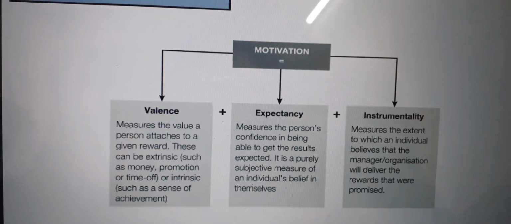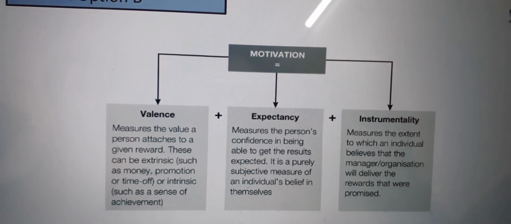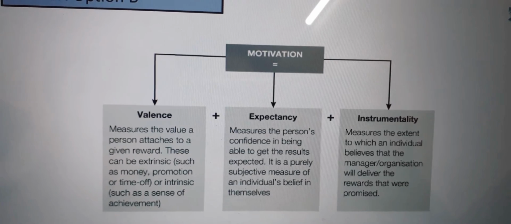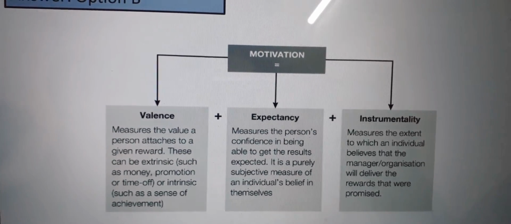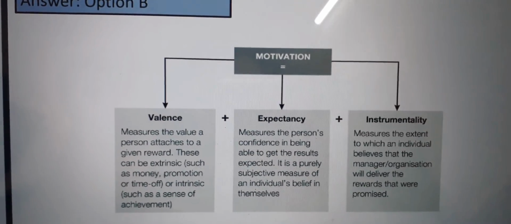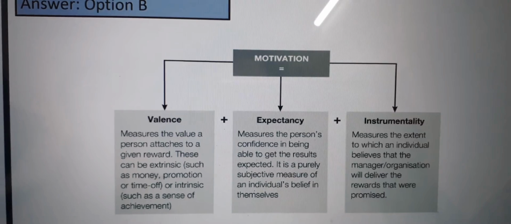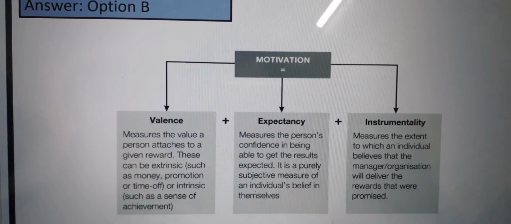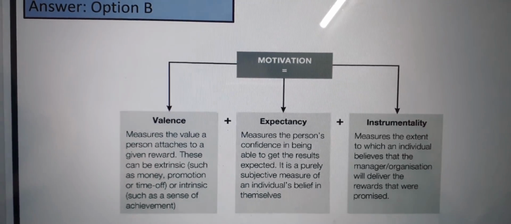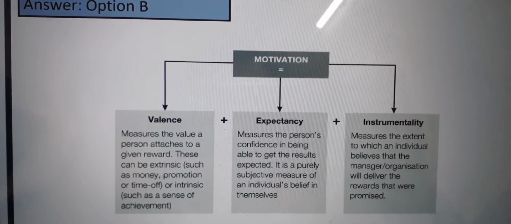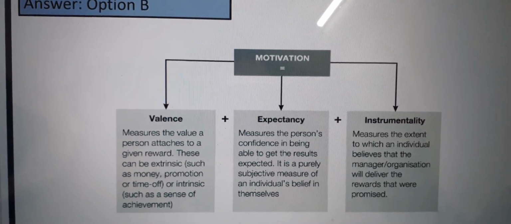Let us discuss. Motivation is equal to valence plus expectancy plus instrumentality. Valence measures the value a person attaches to a given reward. These can be extrinsic such as money, promotion or time off, or intrinsic such as sense of achievement. Expectancy measures the person's confidence in being able to get the result expected. It is a purely subjective measure of an individual's belief in themselves. Instrumentality measures the extent to which an individual believes that the manager or organization will deliver the rewards that were promised.